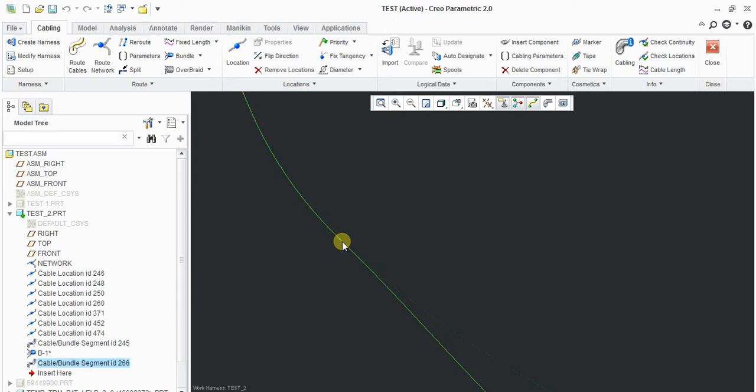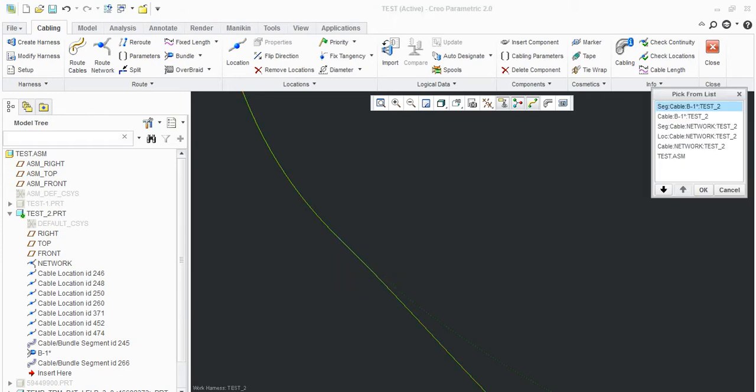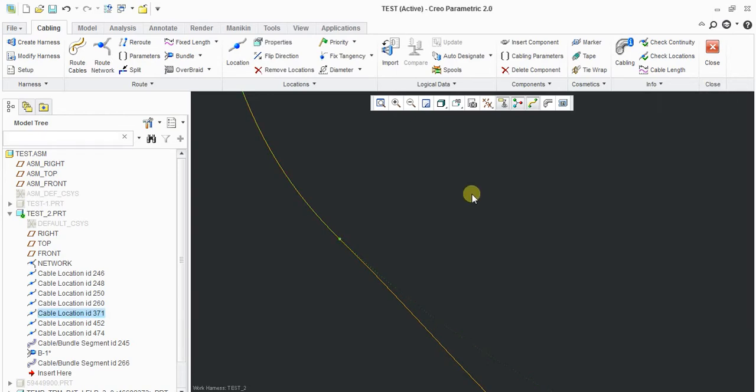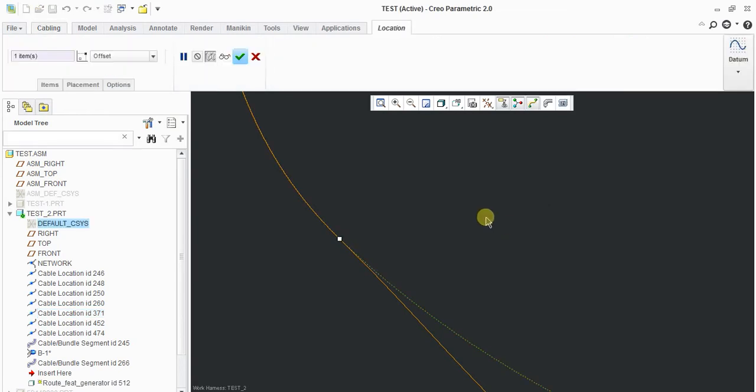See, it got highlighted. Just try to get that point, or get the pick from the list. See, this point is okay. Edit definition. You can adjust as per your requirement.